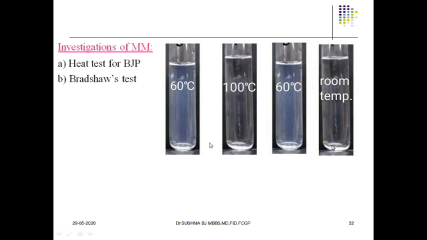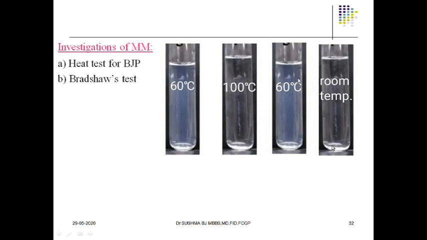Again, when we overheat it, when we raise the temperature above 80 degrees, at 100 degrees they are going to dissolve completely, becoming again a transparent solution. There is no cloudiness in the sample. Again, when we cool it back to 60 degrees centigrade, they are going to appear. Again, when we cool it to room temperature, they are going to disappear.